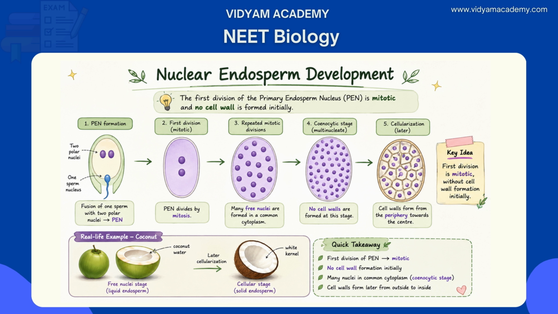The classic example is coconut. Coconut water is the liquid phase, the free nucleus stage, and the white solid kernel is the later cellular phase. This is the explanation why in nuclear endosperm, the first division of the primary endosperm nucleus, PEN, is mitotic with no cell wall formation initially. Then next, let's move to question number 2.